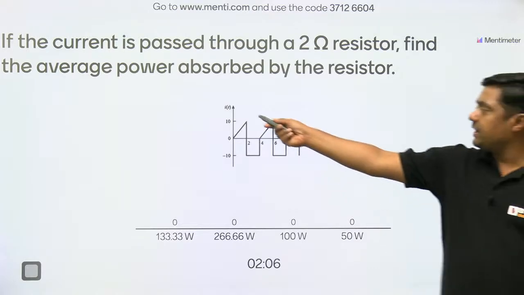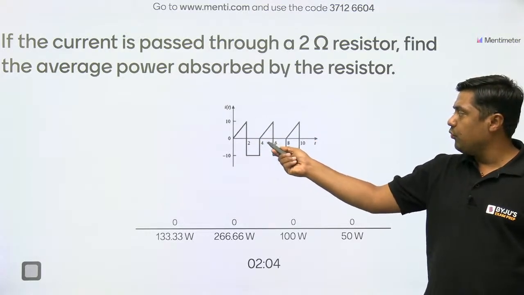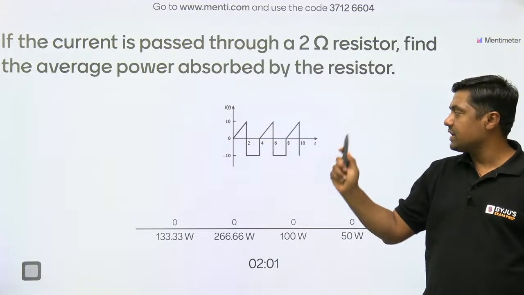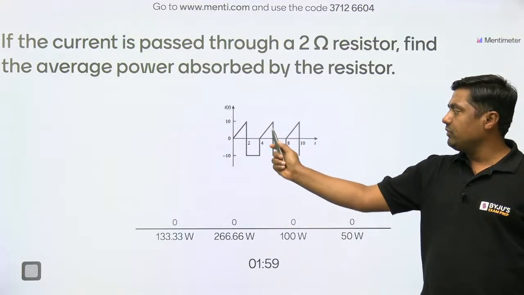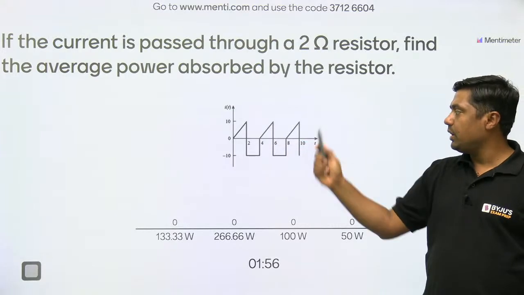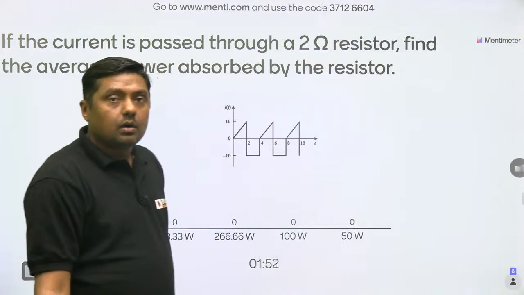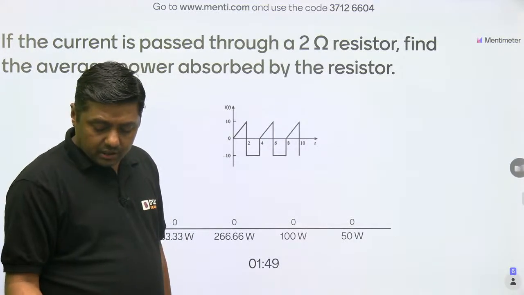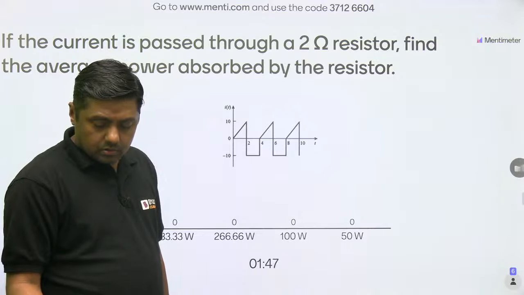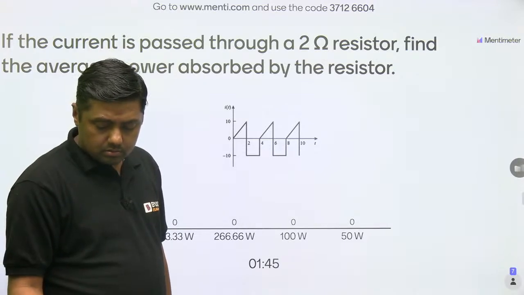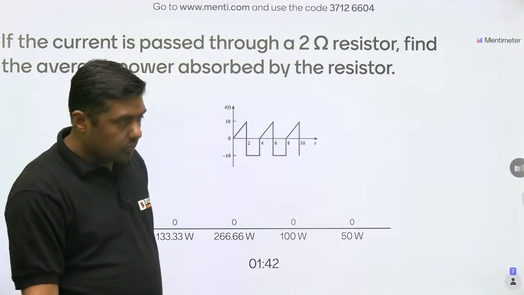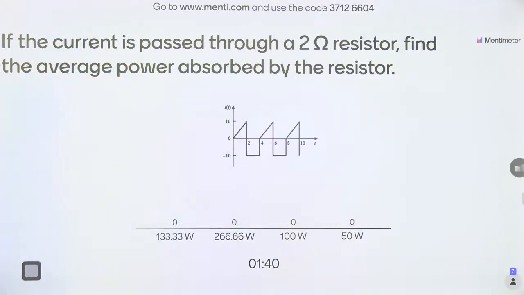The peak value is 10 and -10. This is 2, 4. The time period of the signal is 4 seconds. That is a triangular wave, and this is a square wave. You have to find the RMS value of this signal, and then I_RMS square into 2 will give you the answer for this question. Already 7 students have given the answer.